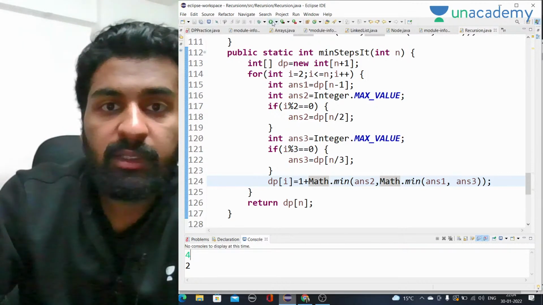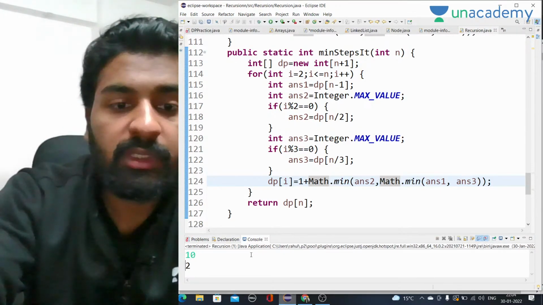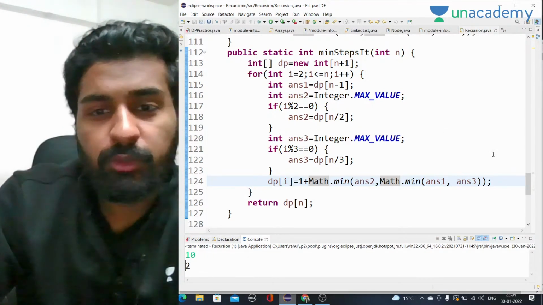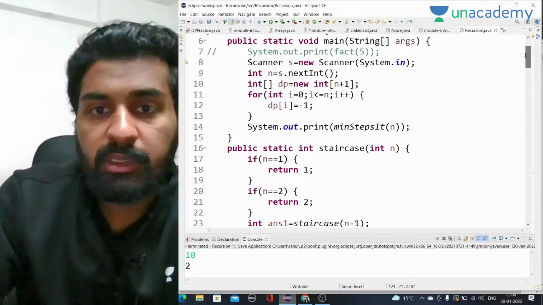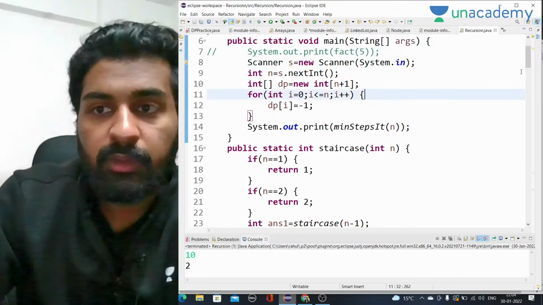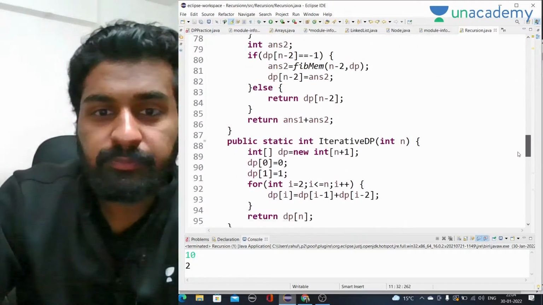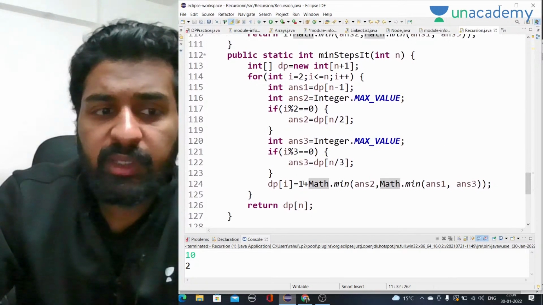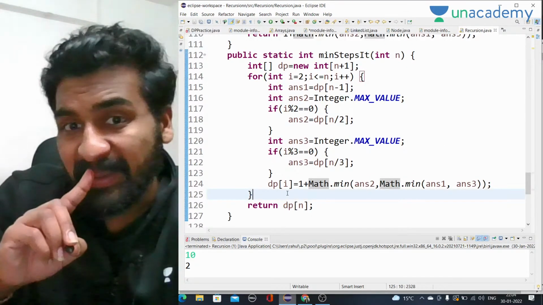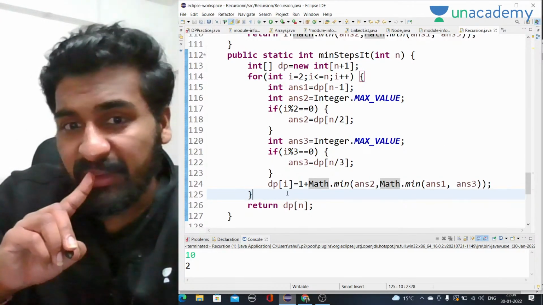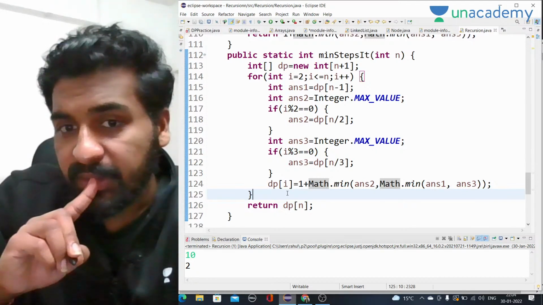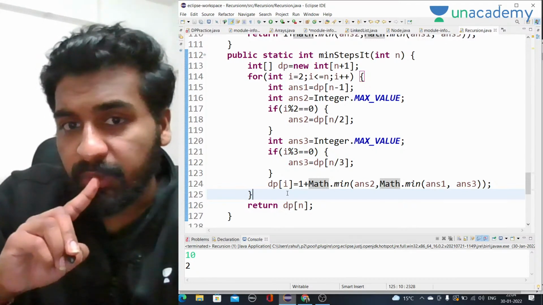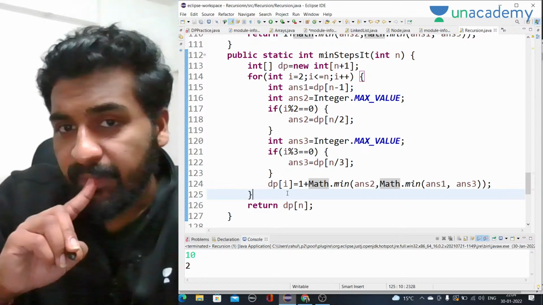For 10 as well we know the answer. For 10, the answer is again 2, but it should be 3. Am I doing the same thing? We just have to pass n. For 10, the answer should be 3. So what we can do is print this DP array and see where we are going wrong. Okay, everything seems fine.